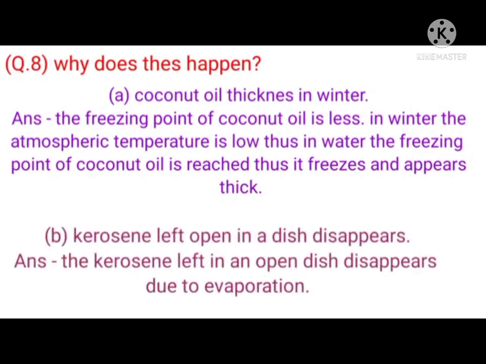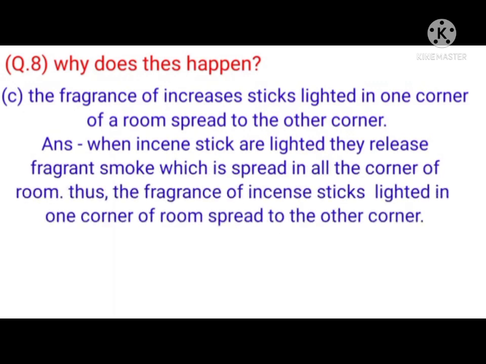B. Kerosene left open in a dish disappears. Answer. The kerosene left in an open dish disappears due to evaporation. C. The fragrance of an incense stick lighted in one corner of a room spreads to the other corner. Answer.